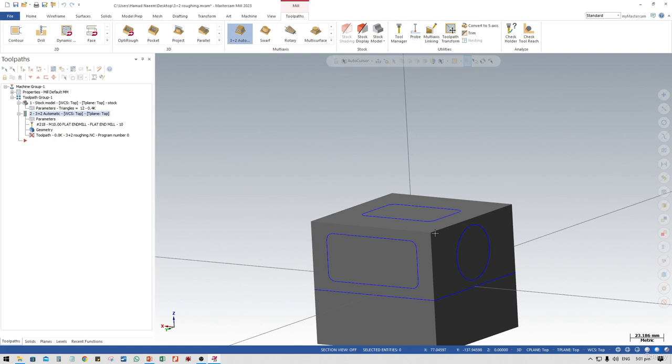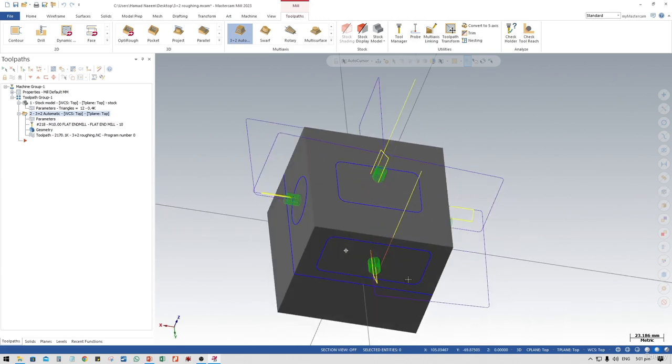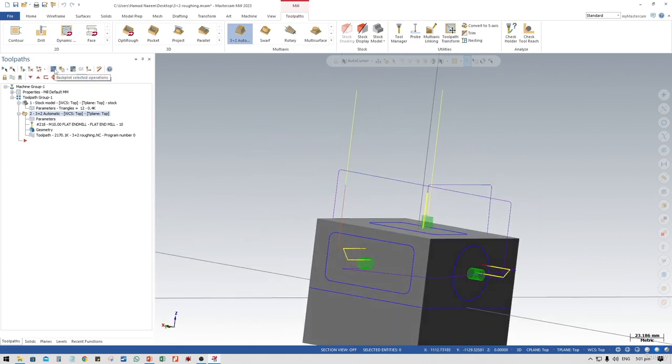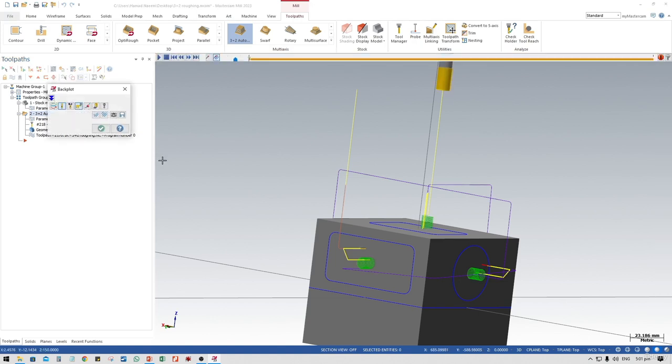It will take some time. So here we go, this is how it works. Let's go to backplot, and here we go.